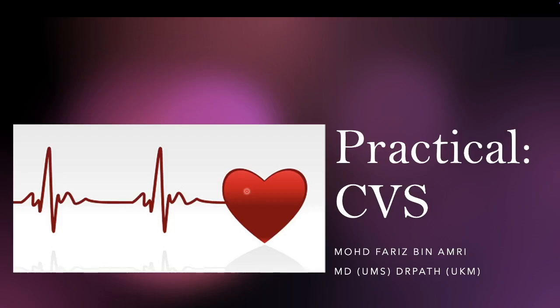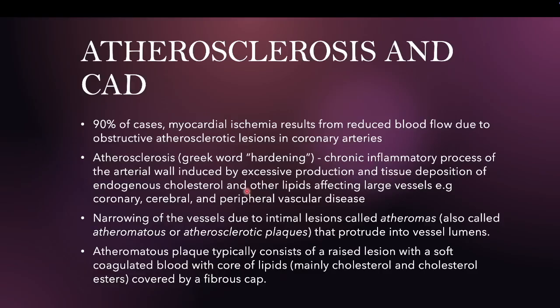This is a briefing for our next practical regarding the cardiovascular system. When we discuss the cardiovascular system, most of the diseases are related to some form of vascular narrowing causing myocardial ischemia. These broad diseases are termed coronary artery disease. In about 90% of cases, myocardial ischemia results from reduced blood flow due to obstructive atherosclerotic lesions within the coronary arteries. So, what is atherosclerosis?